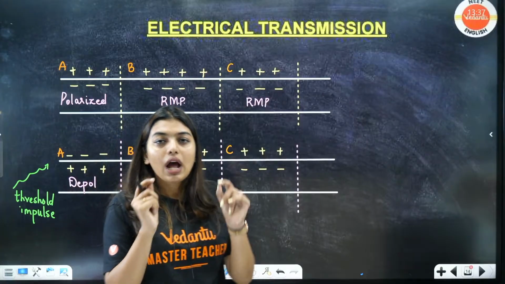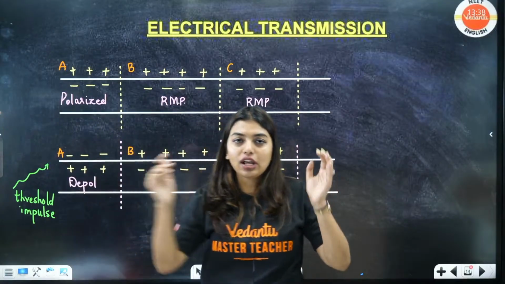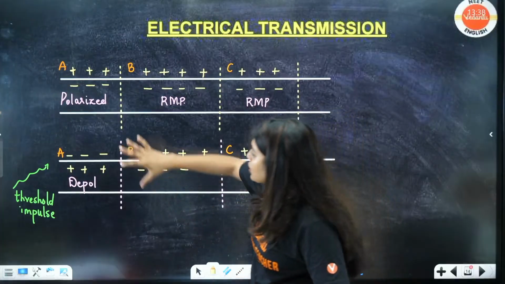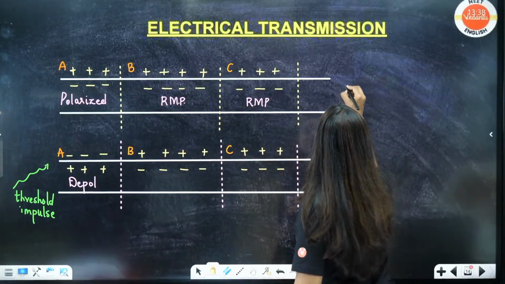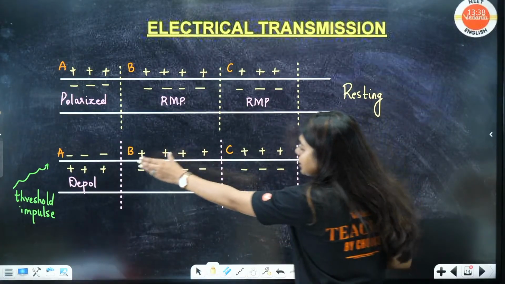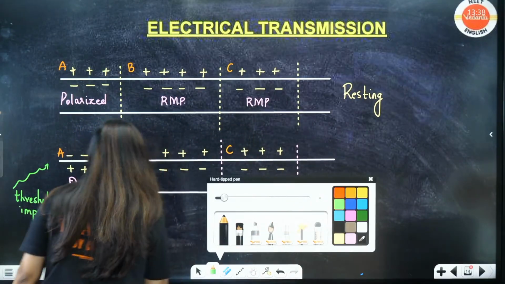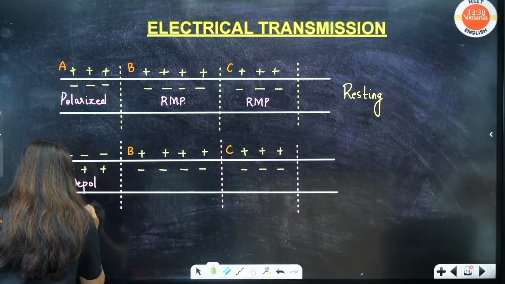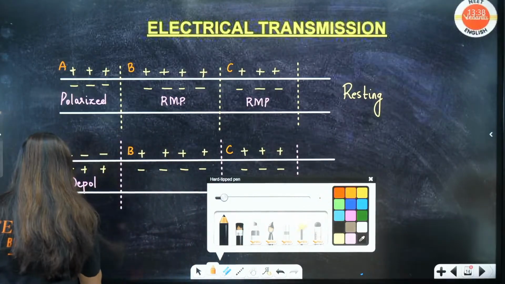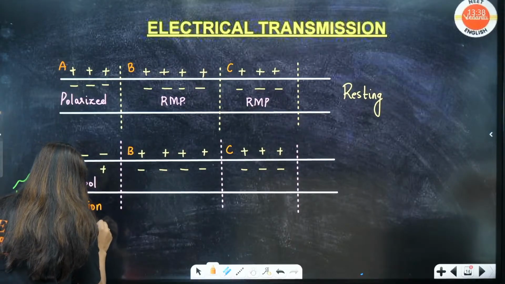What I am trying to show you is how an impulse is transported through the entire length of an axon. From here it starts, then it moves, then it moves. That is what we are going to understand. Students, this is a normal axon, that is, this is in the resting stage. Now, from the resting stage, here an action potential was created when an impulse came.